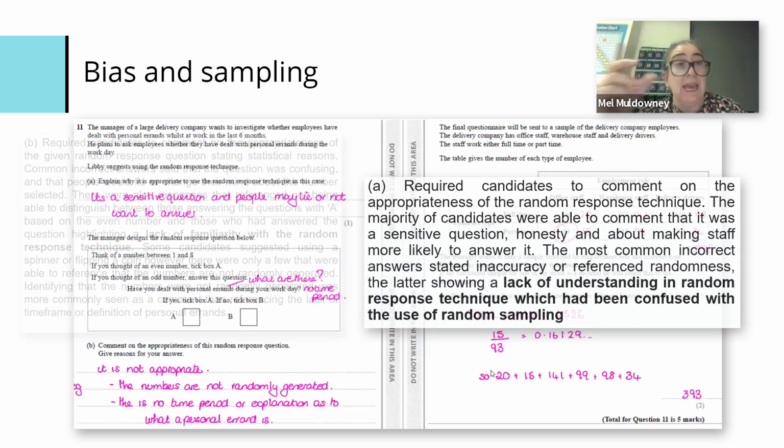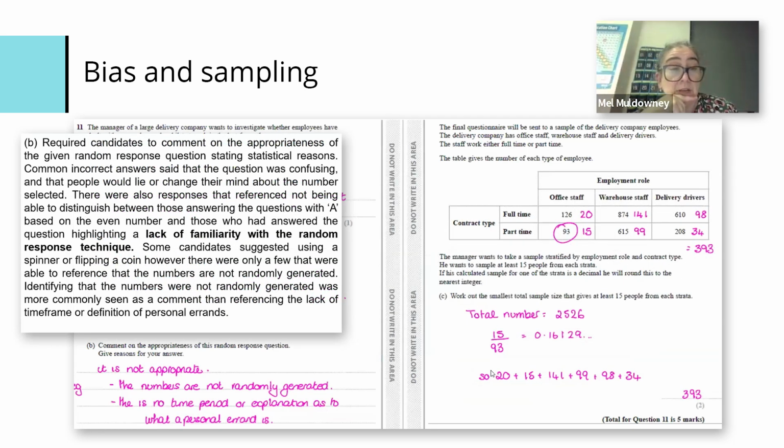And part B, again, it's this commenting on appropriateness. So share with them the model answers, show them what words or statements they can use, show them what is required. But overall, when it came to this kind of topic, make sure they've learned it. Some students suggested a spinner or flipping a coin. There were only a few that were able to reference that the numbers are not randomly generated. Identifying that the numbers were not randomly generated was more commonly seen as a comment than referencing the lack of time frame. So one big thing: talk about random response technique.